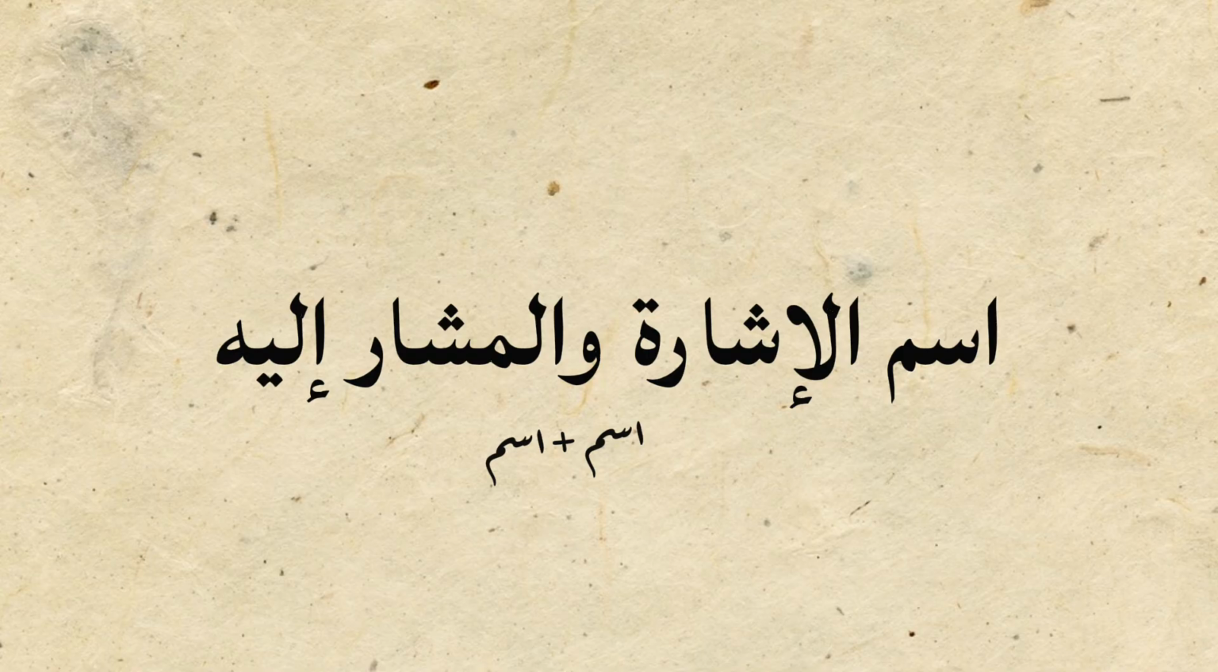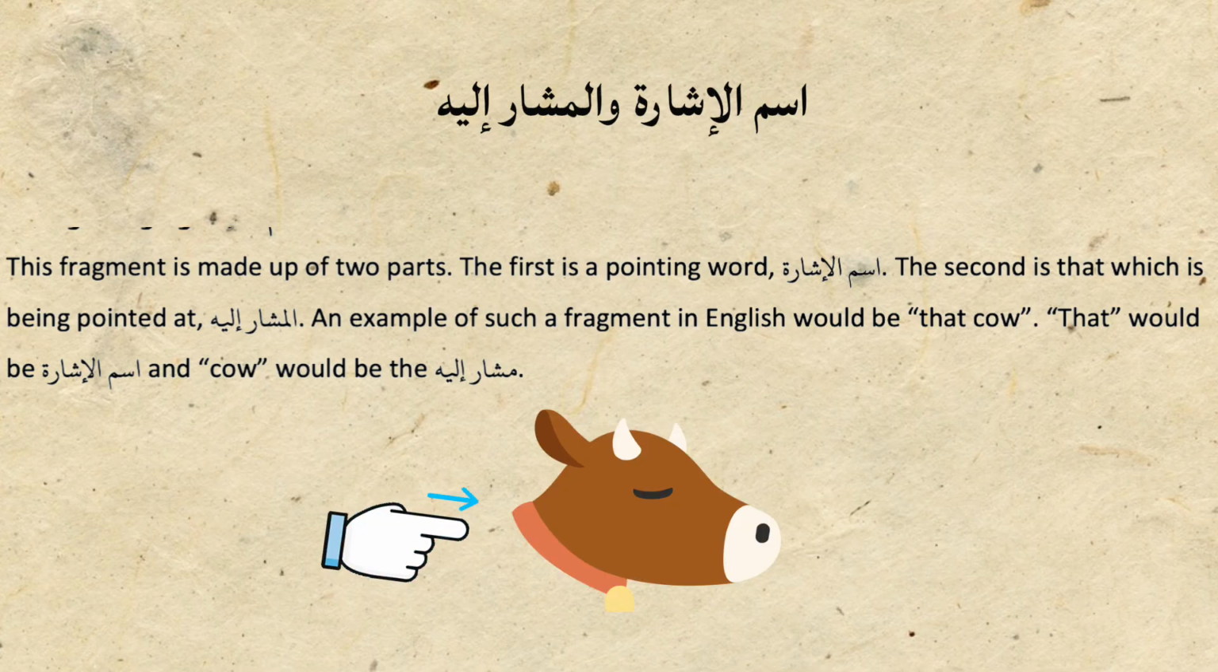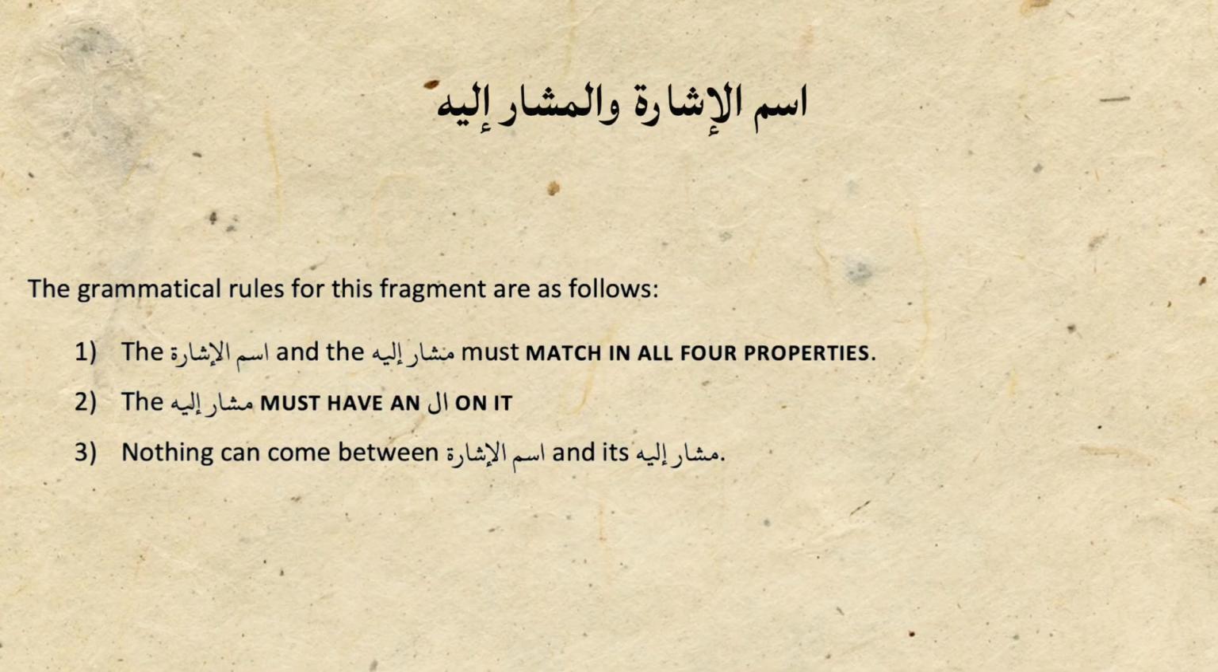This fragment, like others, is made up of two parts. The first is the pointing word, Ismul Ishara. The second is that which is being pointed out. An ism relationship. Like in English, you say that cow. That would be Ismul Ishara and cow would be Musharun Ilai. Following are the grammatical rules for this fragment. The Ismul Ishara and Musharun Ilai must match in all four properties. The Musharun Ilai must have al on it. Nothing can come between Ismul Ishara and Musharun Ilai.